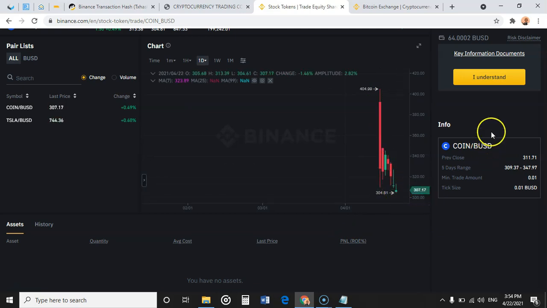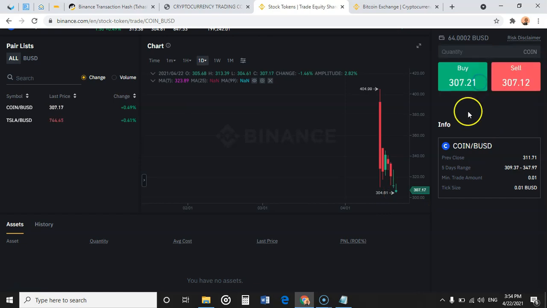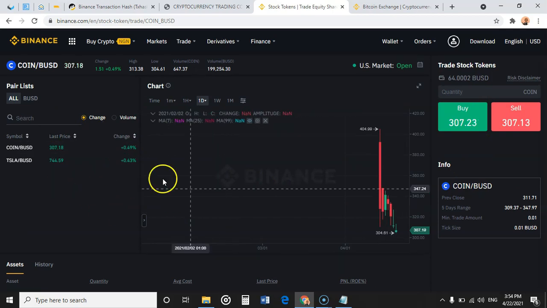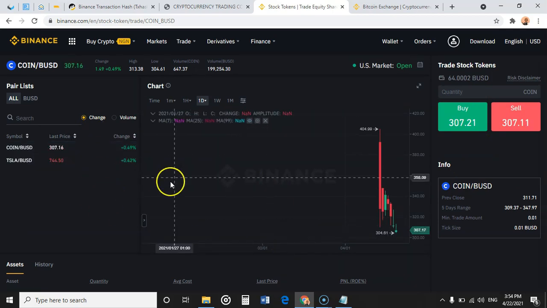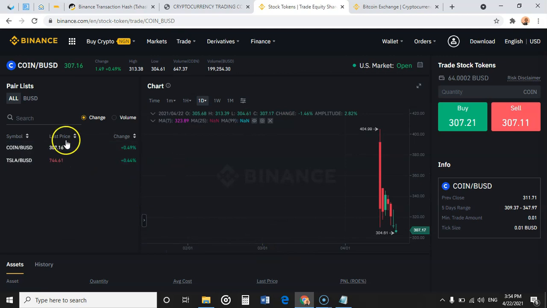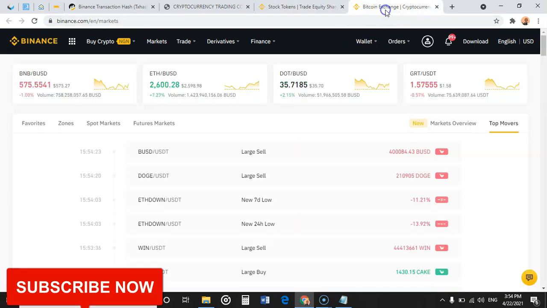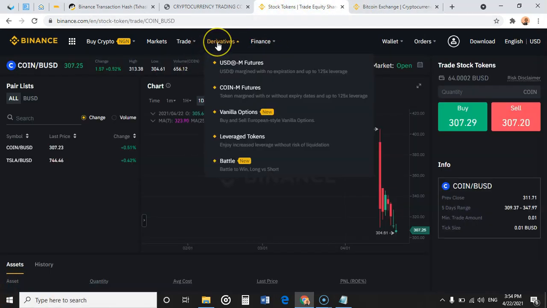Okay, so that is one thing about stocks. It can go up, it can go down. Same applies to crypto. So right now you can trade two stocks. You can trade Tesla stock. You can trade Coinbase stock if you want. So the next thing we're going to be doing now is to check the derivative market.